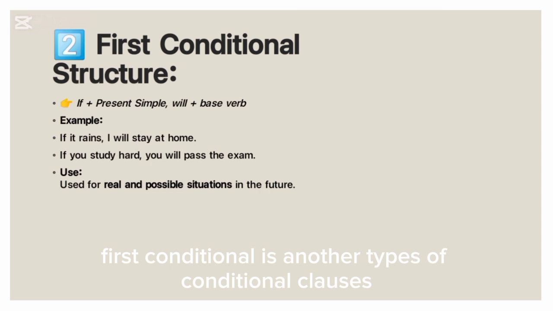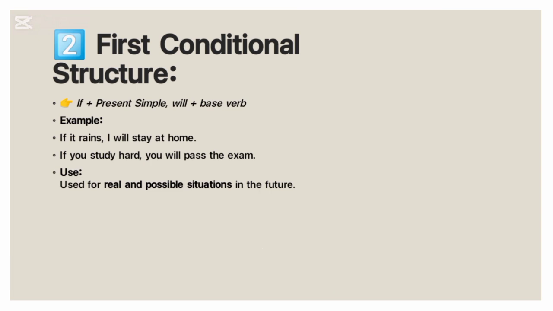First conditional is another type of conditional clauses. So here is its structure: if plus present simple, then will plus base of the verb. For example, if it rains, I will stay at home.